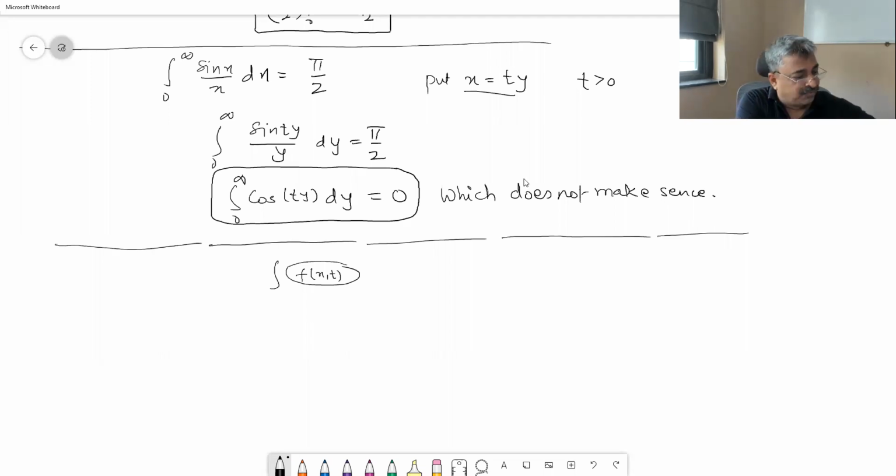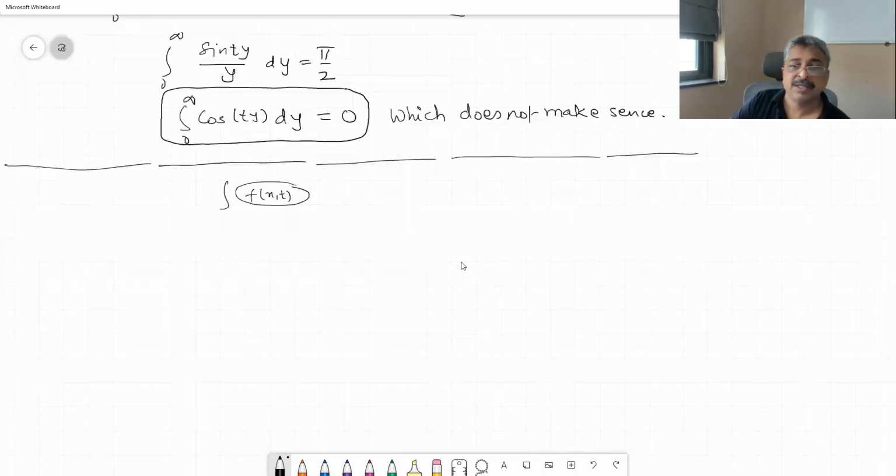And therefore, the final thing that I want to write now is the theorem without proof, because we have done different applications and the proof is really beyond our scope at the moment. In fact, all these applications are also beyond the scope of IIT Advanced.